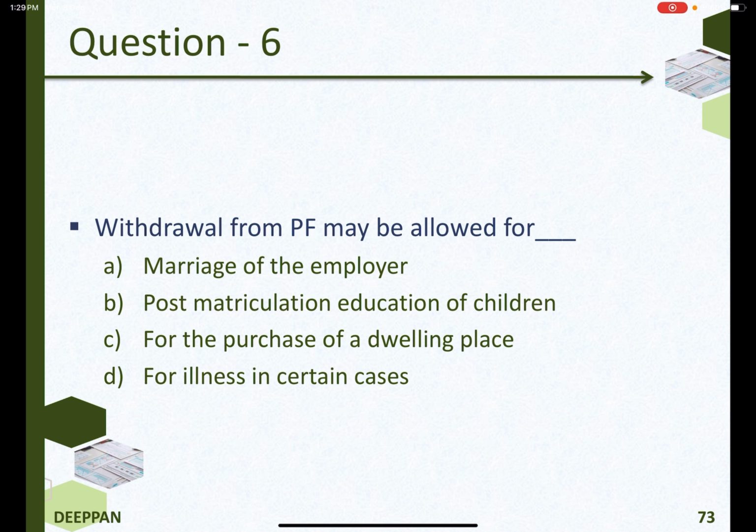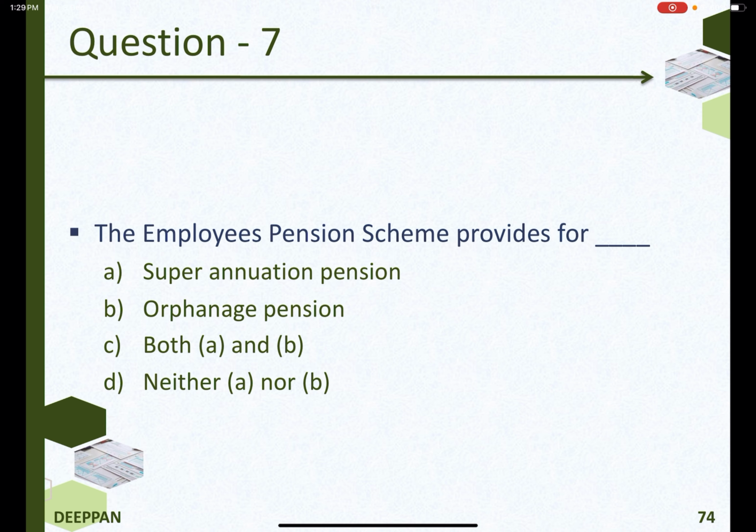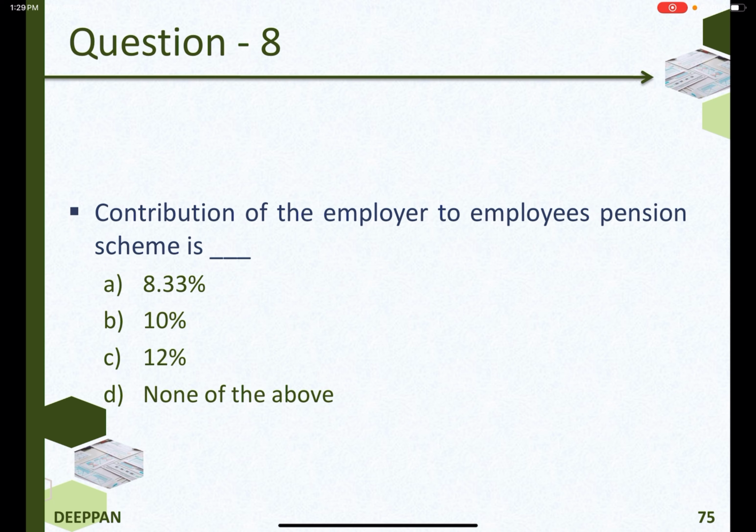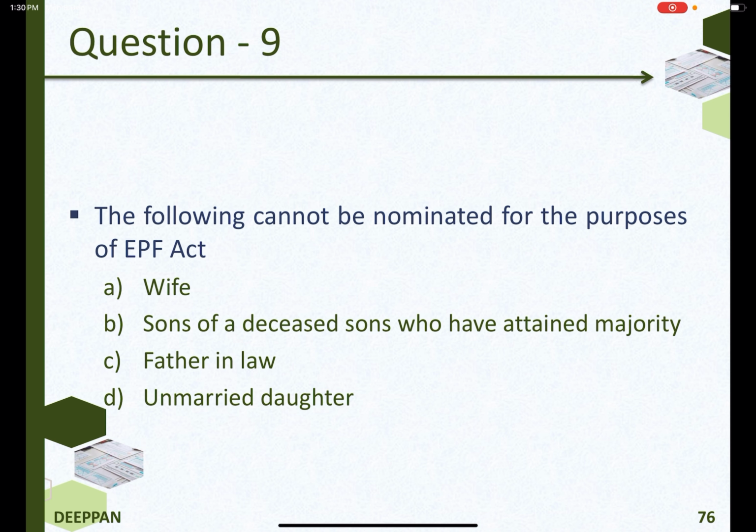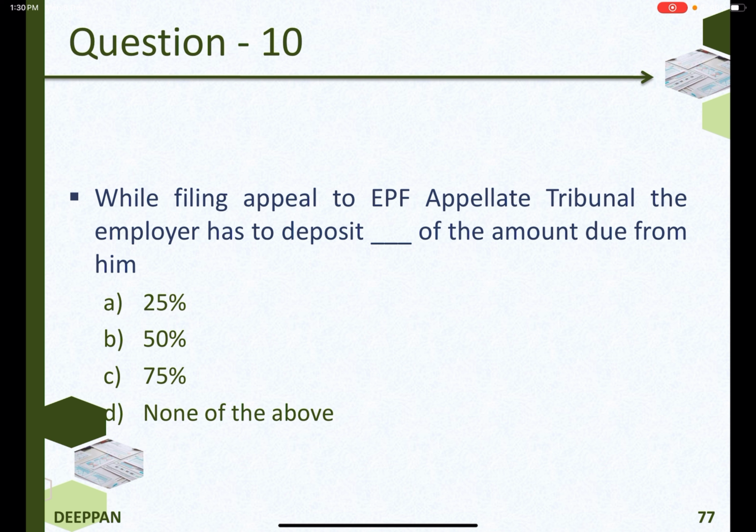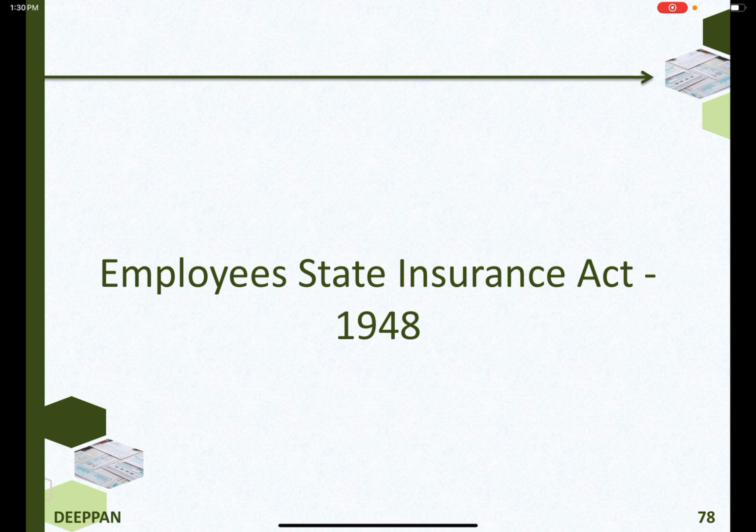Withdrawal from PF may be allowed for the purchase of a dwelling place. The employees' pension scheme provides for superannuation pension as well as orphanage pension. The answer is both A and B. Contribution of the employer to employees' pension scheme is 8.33%. The following cannot be nominated for the purpose of EPF Act: sons of a deceased son who have attained majority. While filing appeal to EPF Appellate Tribunal, the employer has to deposit 75% of the amount due from him. Employees State Insurance Act 1948.